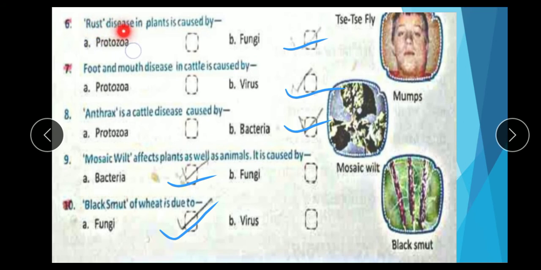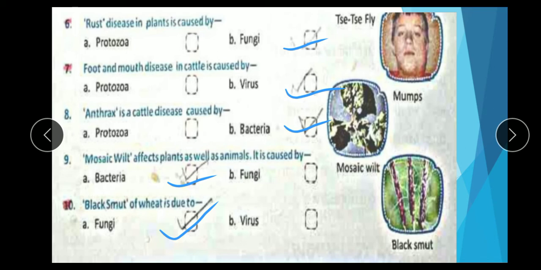Next, rust disease in plants is caused by protozoa or fungi. Correct option is fungi. Rust disease in plants is caused by fungi. Question number 7. Foot and mouth disease in cattle is caused by protozoa or virus. Correct option is virus. So foot and mouth disease in cattle is caused by a virus.